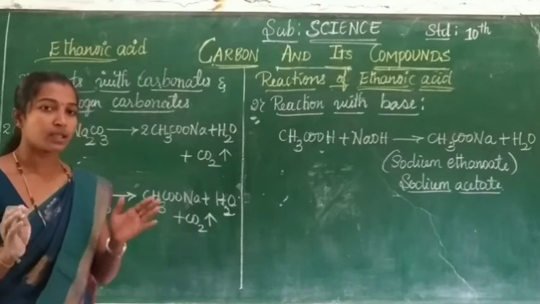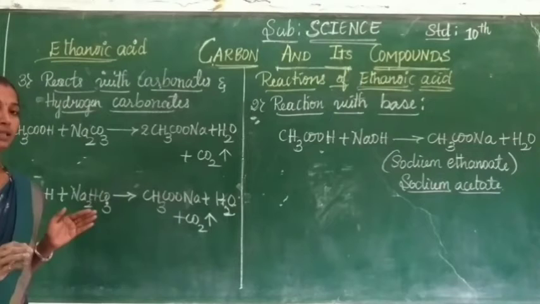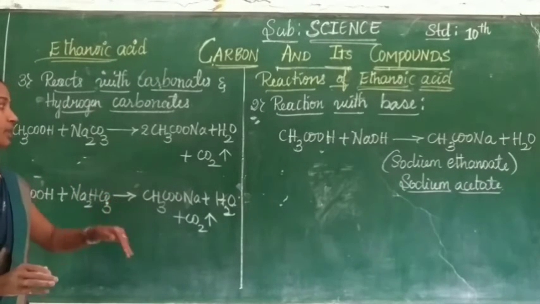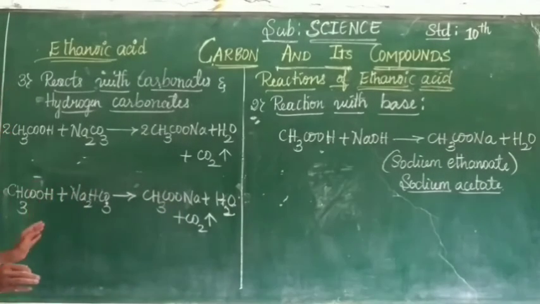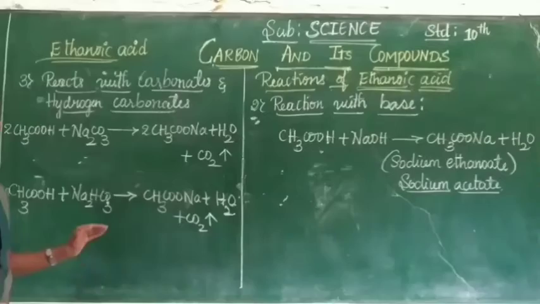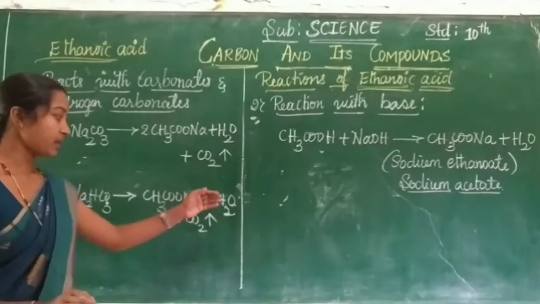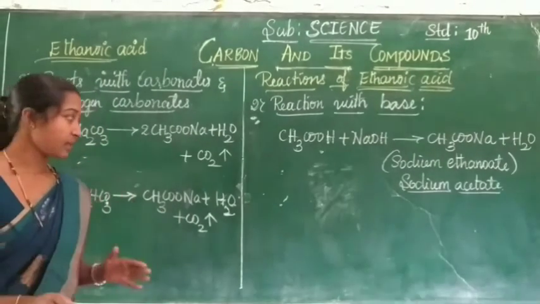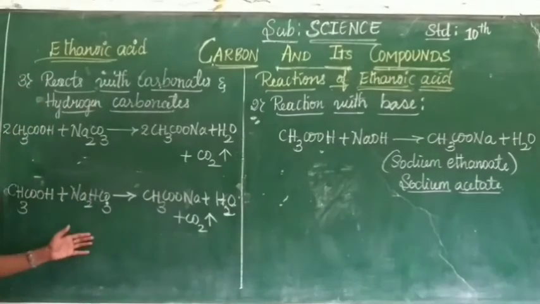We have to conclude like this. See children, ethanoic acid is basically an acid. It reacts with carbonates. It gives salt, water and carbon dioxide. The same ethanoic acid reacts with the hydrogen carbonate. It gives the respective salt with water and with the liberation of carbon dioxide gas. All of you take this down now.